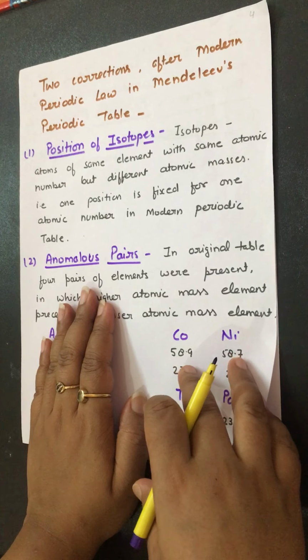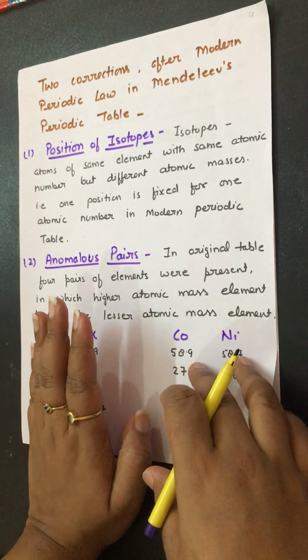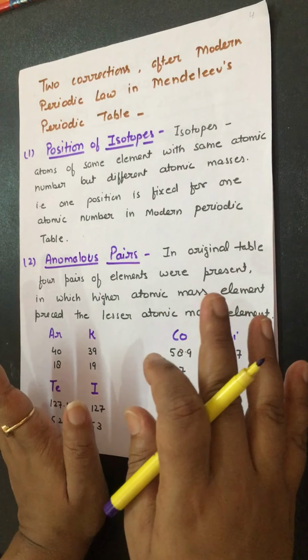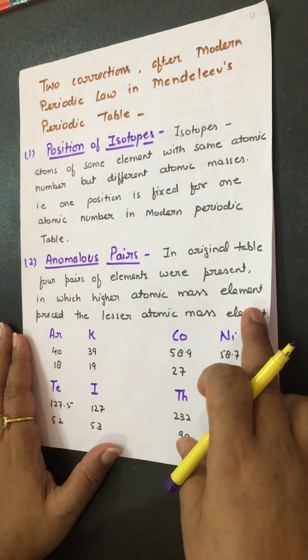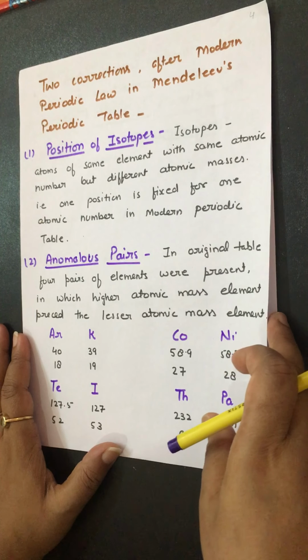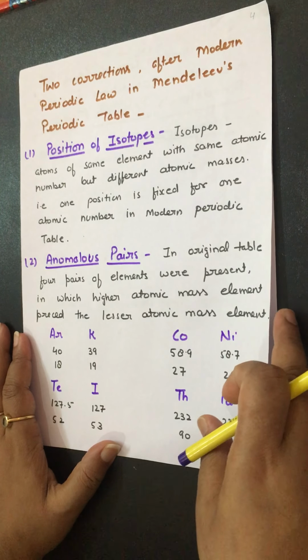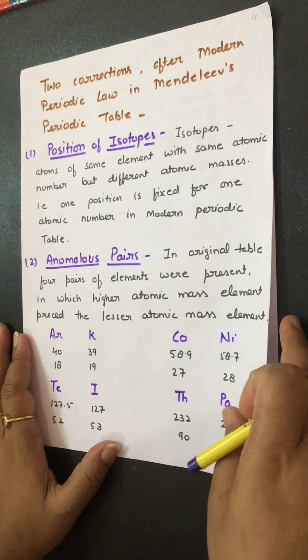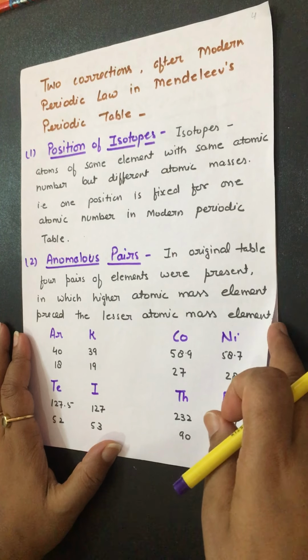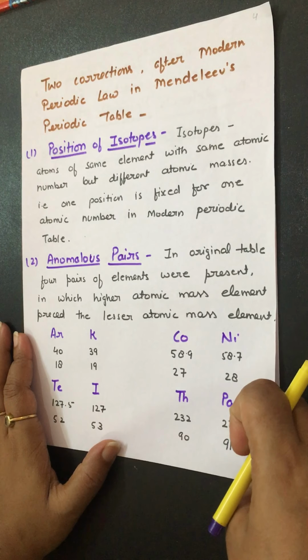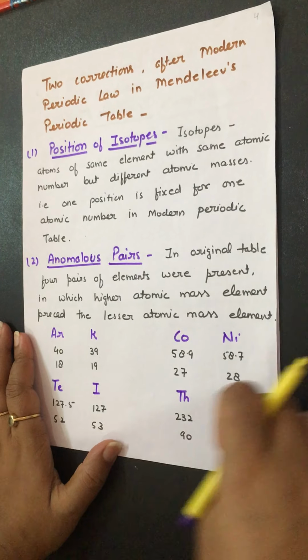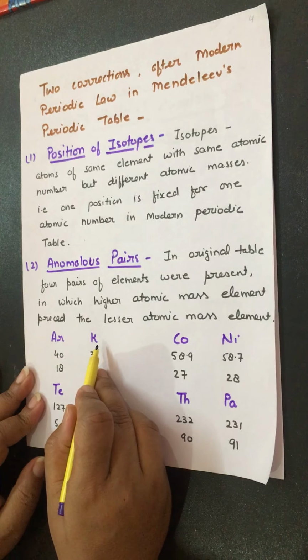Again, anomalous pairs. We studied that in Mendeleev's periodic table there were a few pairs of elements in which the higher atomic mass element preceded the lesser atomic mass element. But after the modern periodic law, when these elements are arranged in increasing order of atomic number, this anomaly was corrected. How? Look at argon and potassium.